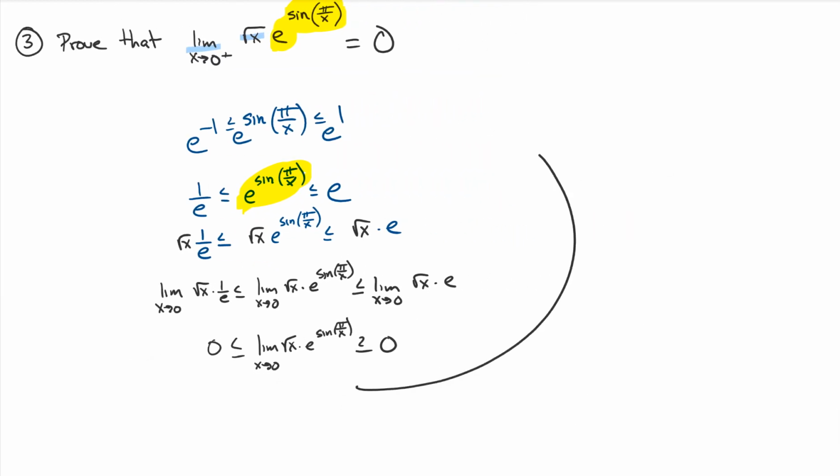Therefore, the limit as x tends towards 0 from the positive side, oops, I forgot to write my positive side in there, of the square root of x times e to the sine of pi over x is indeed equal to 0.